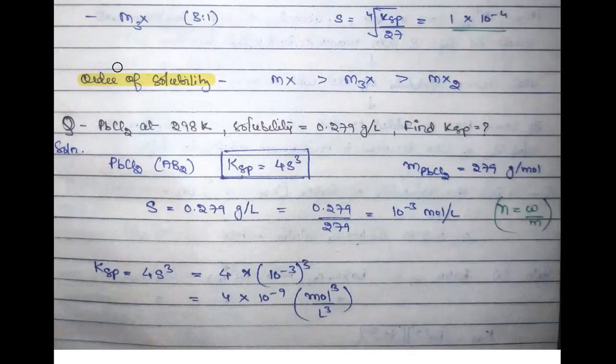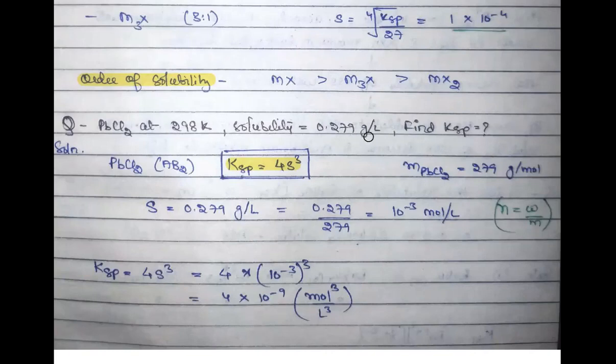So now this is a simple thing. You know that it is an AB2 type of salt, so for this the KSP should be 4s cube, right? This should be the value. So simply what you can do, you can just put this value and find out KSP. But remember one thing I told you, nowadays mostly you use moles per liter instead of grams per liter. Okay, so this is a common practice. So you need to convert this first into moles per liter. Sometimes in the question it is also written in which unit you want to find it, but generally we use moles per liter.